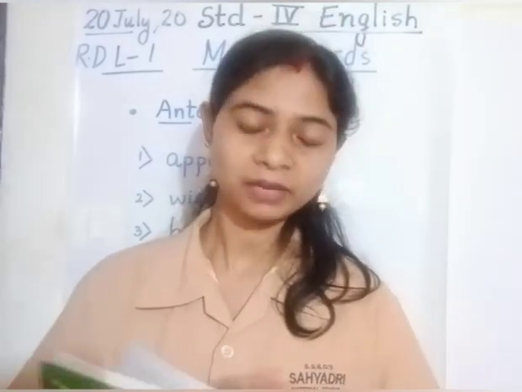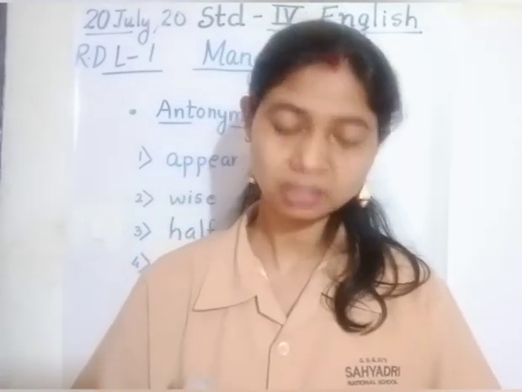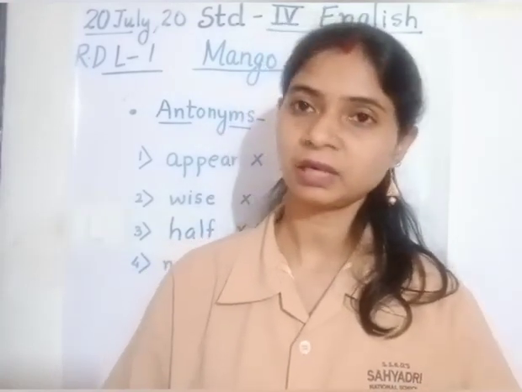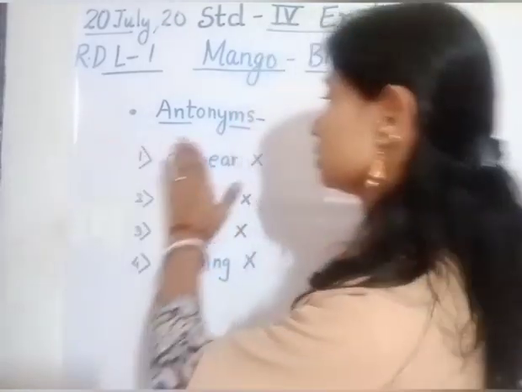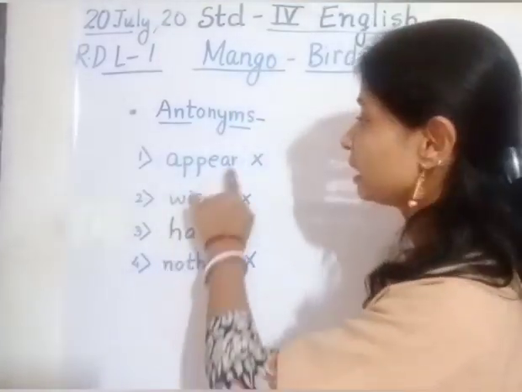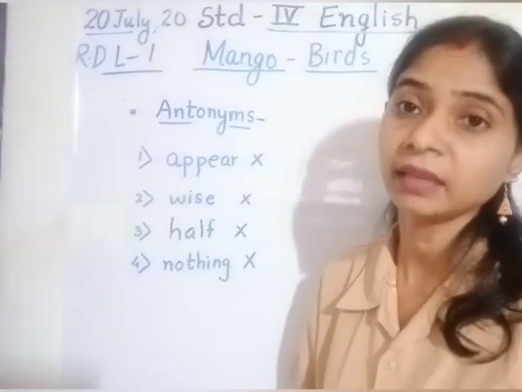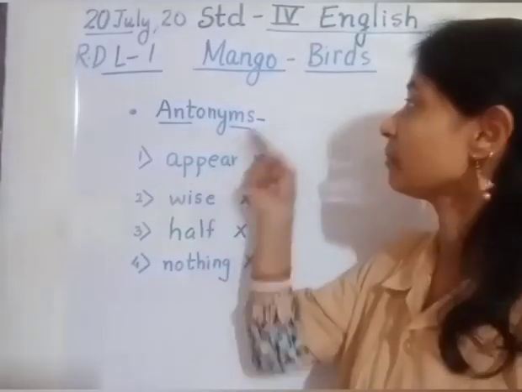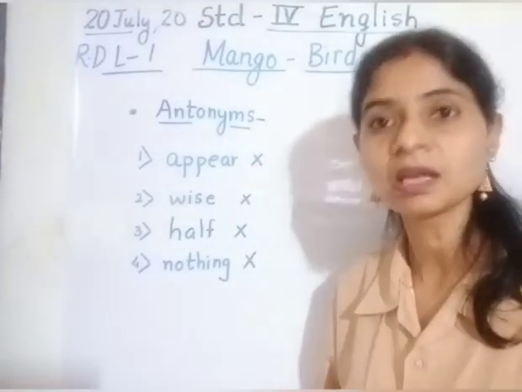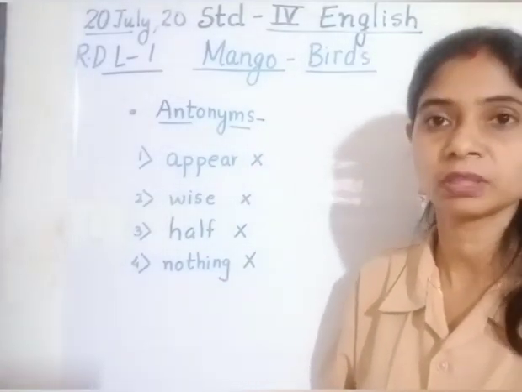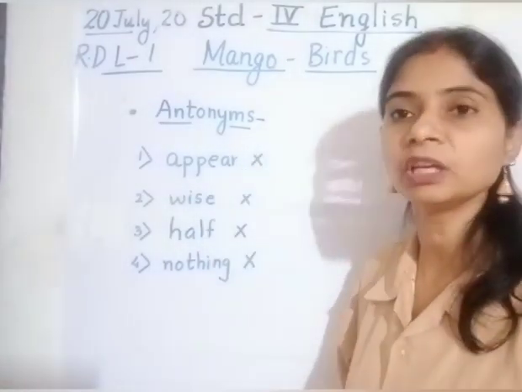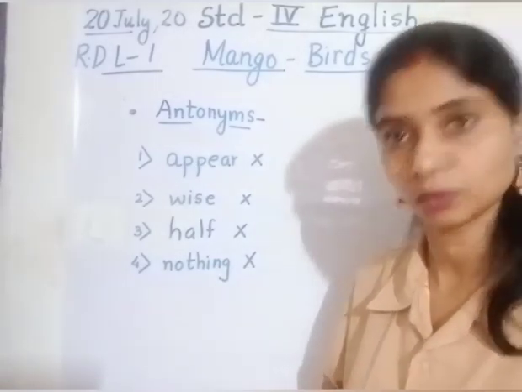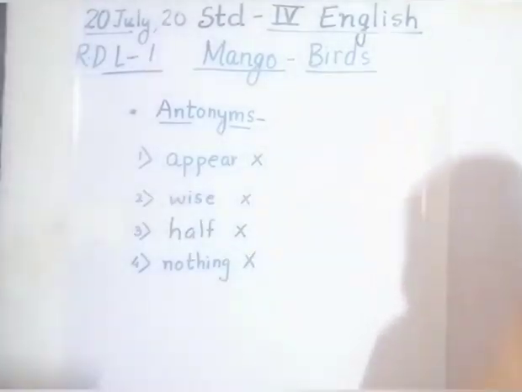So children, now we have finished this first section. This much is there for this period. But before I stop, we have read the whole lesson now. I have written a few words on the board. You have to underline these words in your book and then write the antonyms of it over it. Okay, what do you mean by antonyms? Antonyms means opposite words. So we are going to write the antonyms of all these words. So I hope the pencil is still in your hand. Okay, so let's start writing.